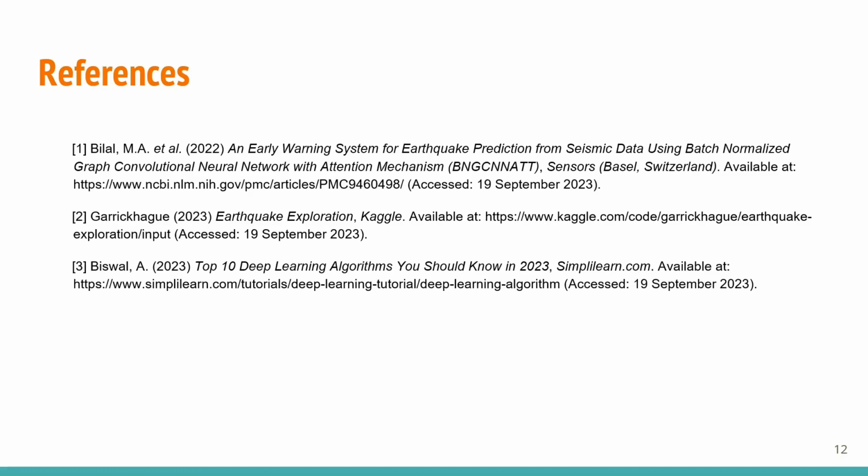On this final slide, we have put the references from where we got the knowledge and resources. Therefore, we can successfully complete our project. The references are Bilal M. A. et al., 2022, An early warning system for earthquake prediction from seismic data using fast normalized graph convolution neural networks with attention mechanisms, and Garrick Hogg, 2023, Earthquake Exploration on Kaggle, and Biswas, 2023, Top 10 Deep Learning Algorithms.